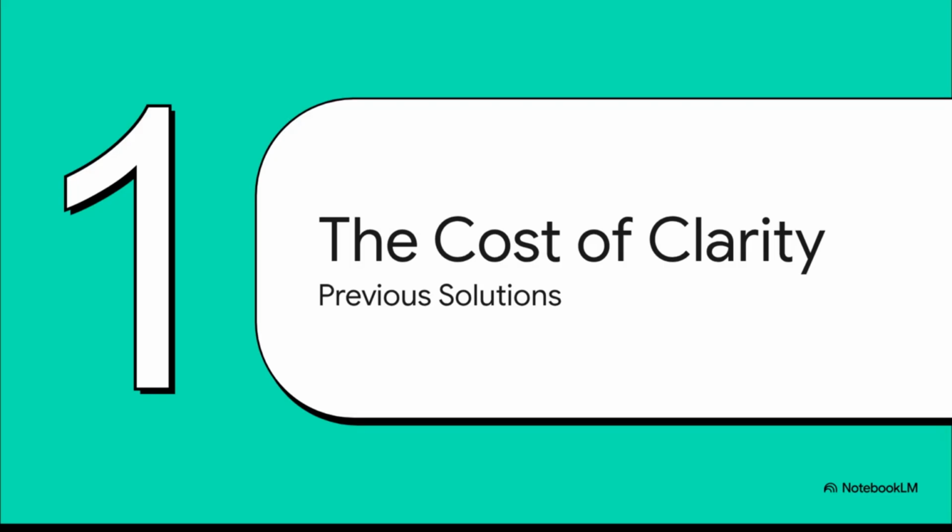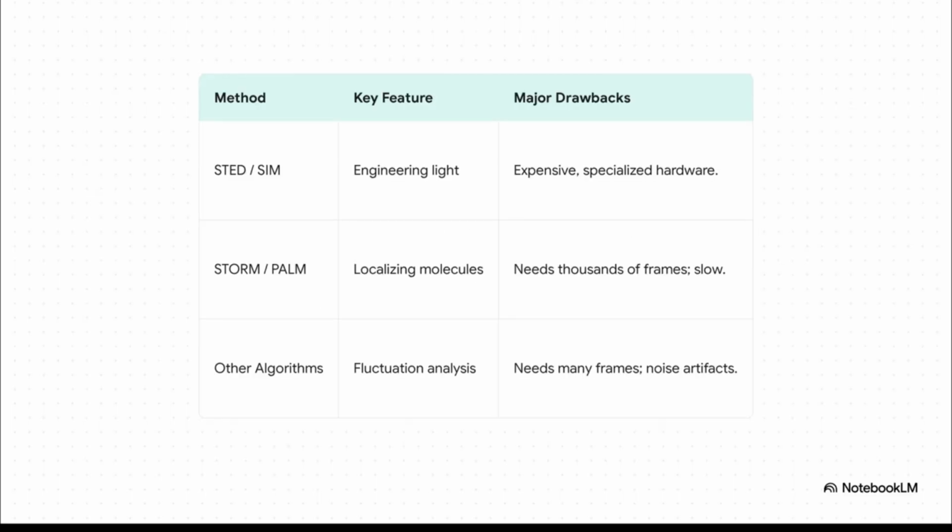So, let's talk about those older solutions. Now, don't get me wrong, those Nobel-winning hardware tricks were absolutely incredible breakthroughs, but, and this is a big but, they came with some serious trade-offs. Getting that extra bit of clarity was not simple, not cheap, and definitely not fast. And you can see here the tough choices scientists had to make. I mean, some methods would physically mess with the light itself, but that meant you needed these incredibly expensive, super specialized microscopes. Other ways involve painstakingly locating one single molecule at a time. This could take thousands, even tens of thousands of images, way too slow to watch anything alive. So it was always this tough compromise. You could have it cheap, fast, or good.